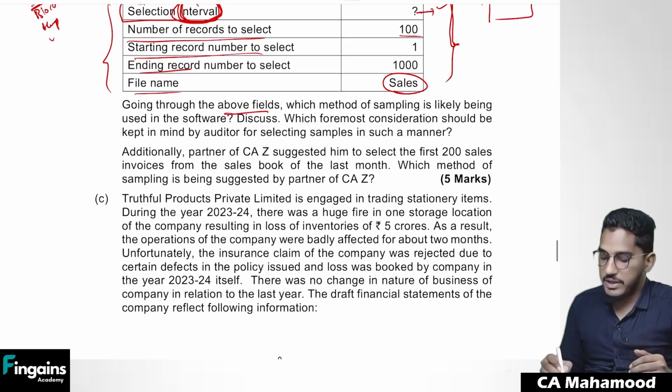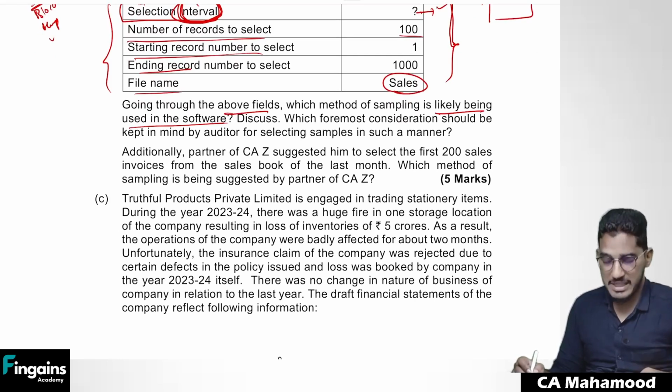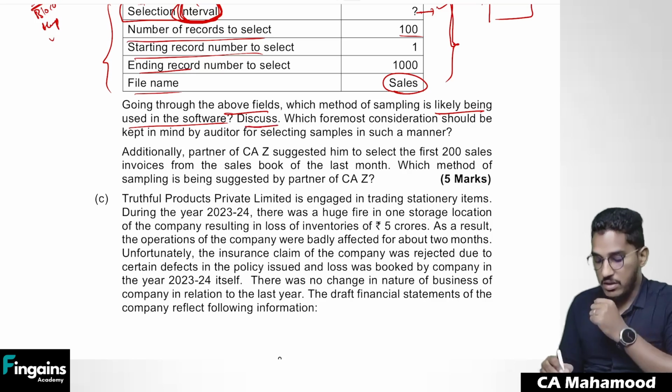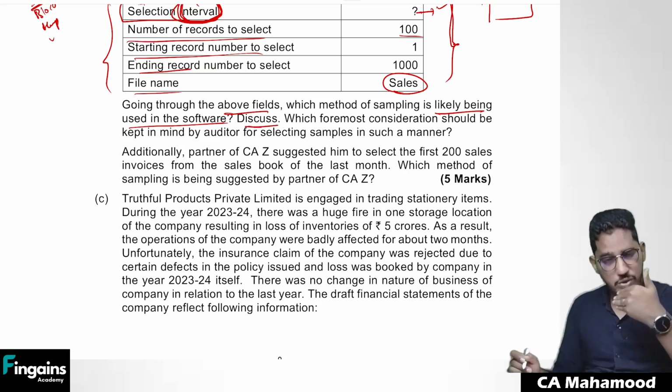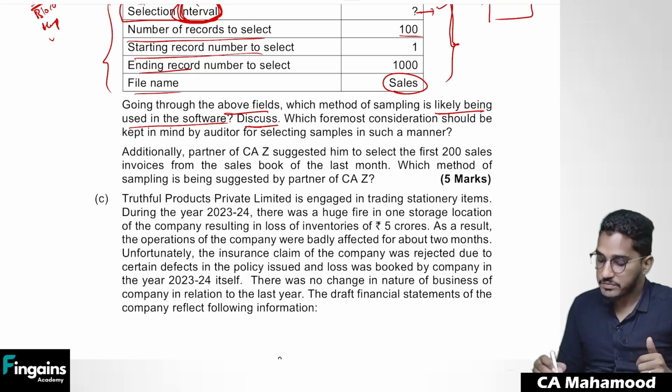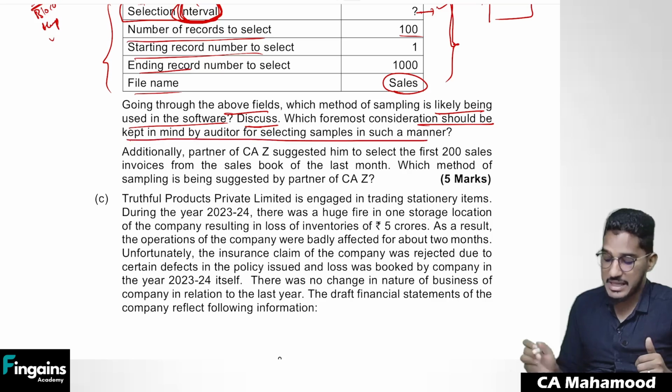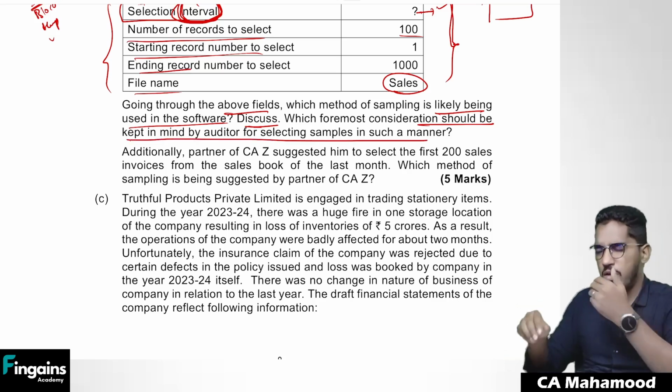So going through the above fields, which method of sampling is likely being used in the software? So what is getting used? Interval sampling is getting used. Discuss. So you have to elaborate that interval sampling. Which foremost consideration should be kept in mind by the auditor for selecting samples in such a way?